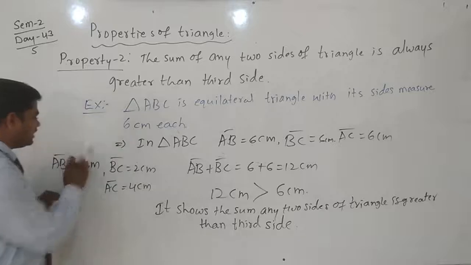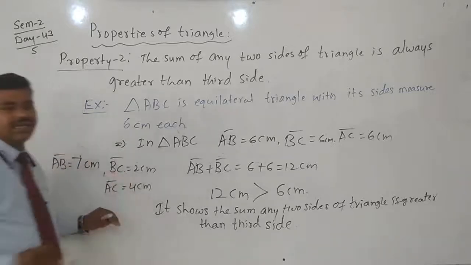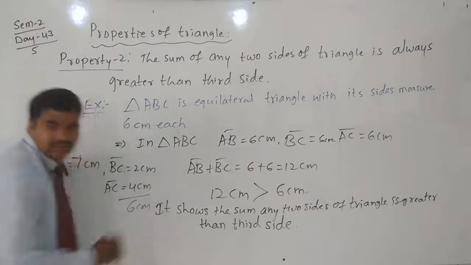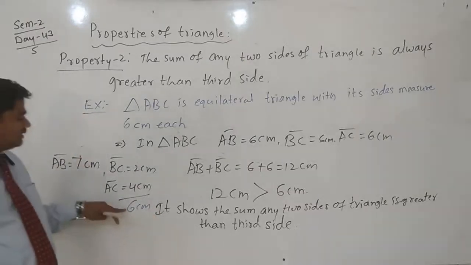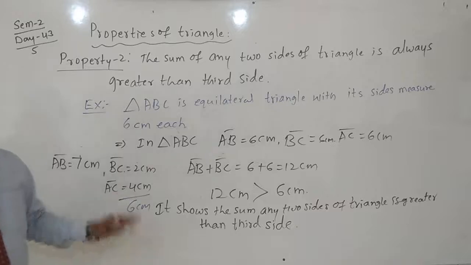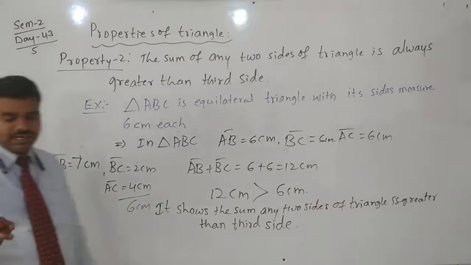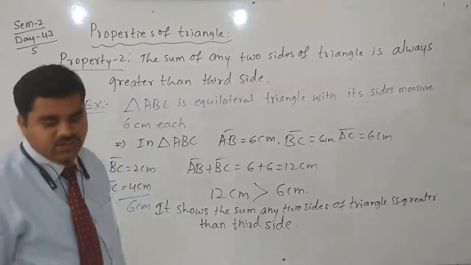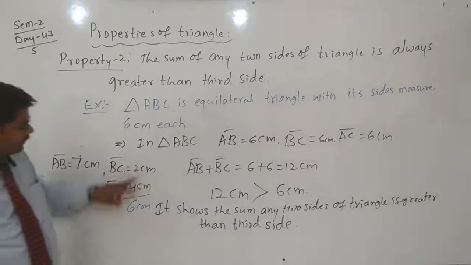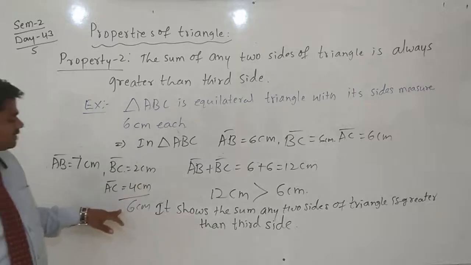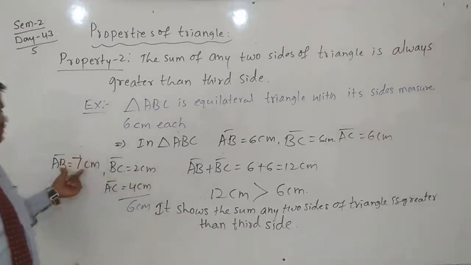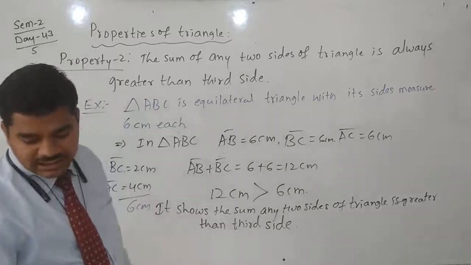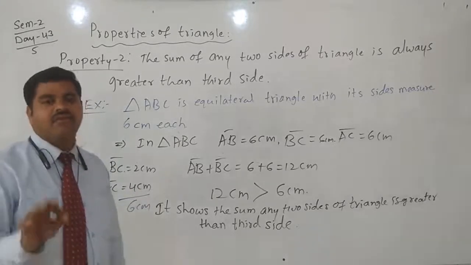But see BC and AC, you add BC and AC, it is 6 centimeter. This time we cannot form a triangle. That's why when the sum of any two sides of a triangle is not greater than the third side, then a triangle will not be formed.